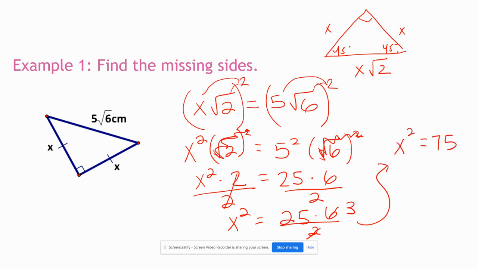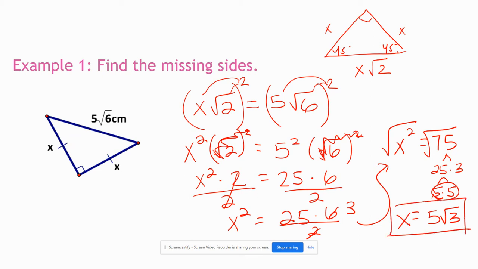Now remember again, I want all of your answers written in simplified radical form, okay? So now I'm going to square root both sides because I need to get x by itself. And I could do a factor tree for 75. Do not give me decimal answers, okay, guys? And 75 would be 5 square root of 3. And that is your answer.